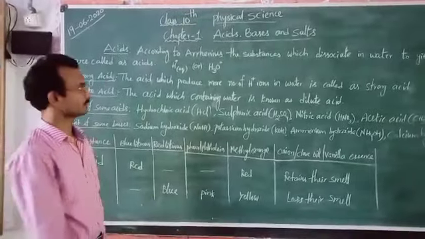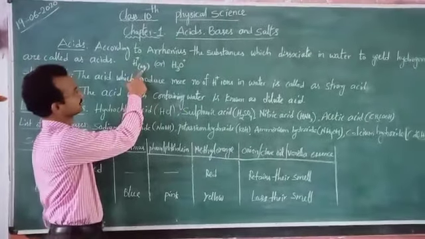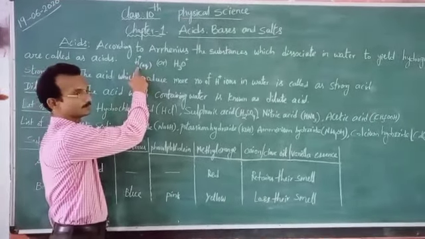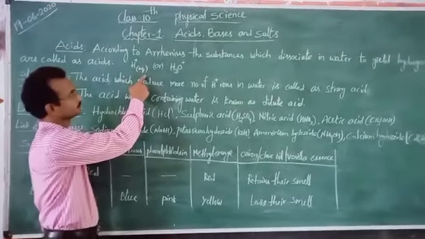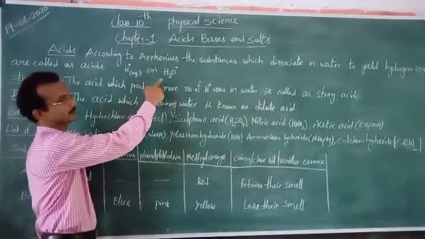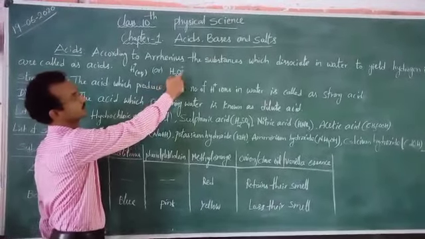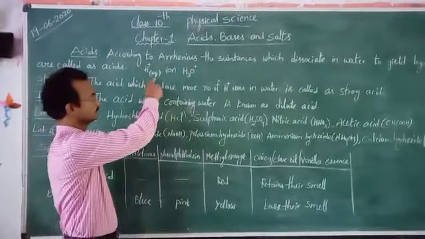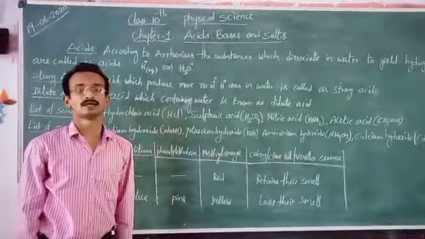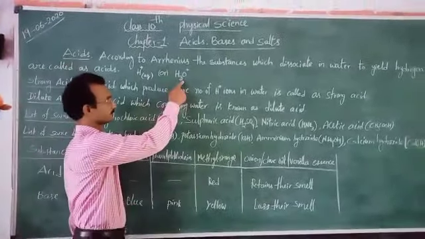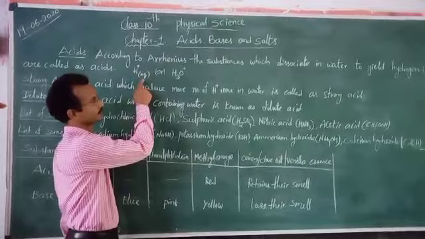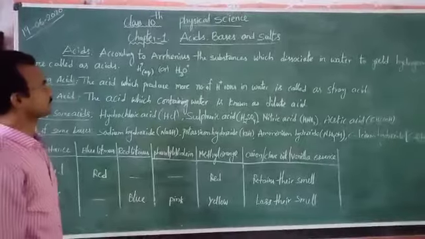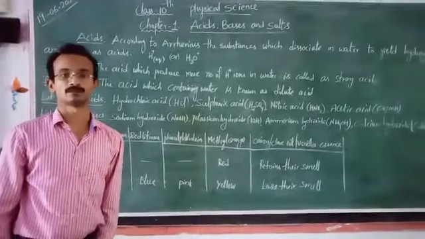Hydrogen ion is represented by the symbol H plus. In water, hydrogen ion is represented by the symbol H plus aqueous. Since the H plus ion is unstable in water, it combines with water and forms H3O plus ion. It is also known as hydronium ion. This is hydrogen ion, but it is unstable in water. That's why it combines and forms hydronium ion. Anyhow, this is the definition for acid according to the Arrhenius theory.